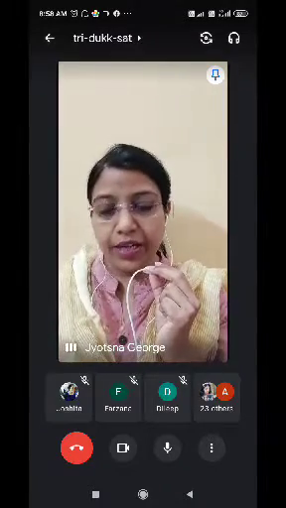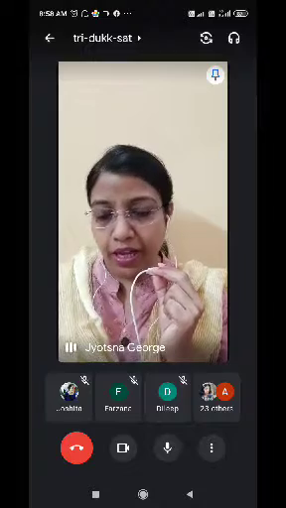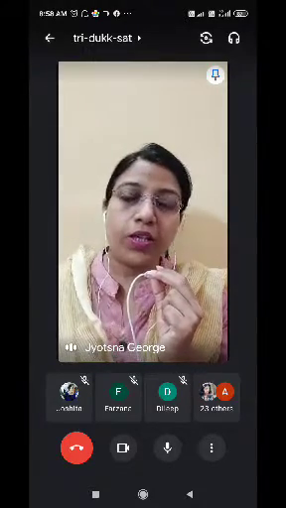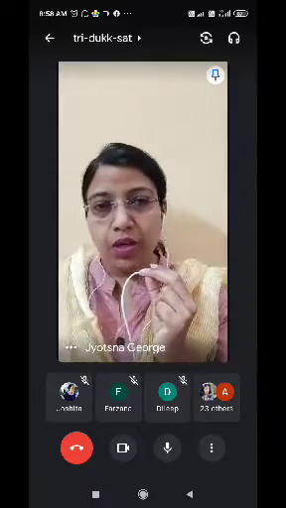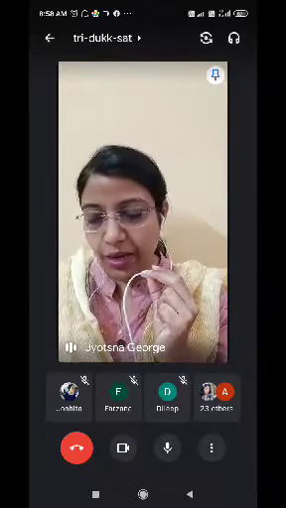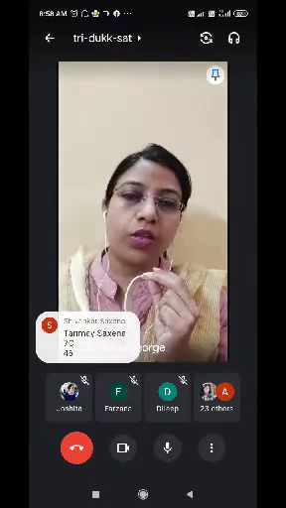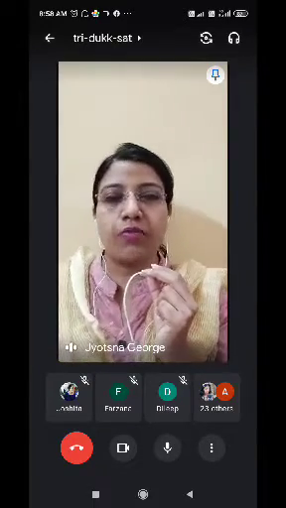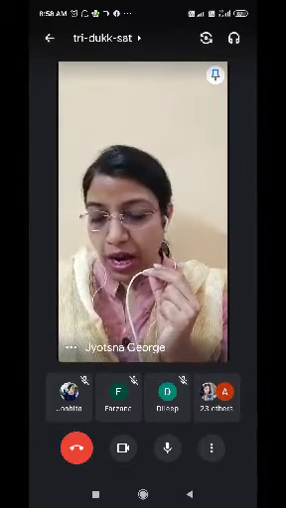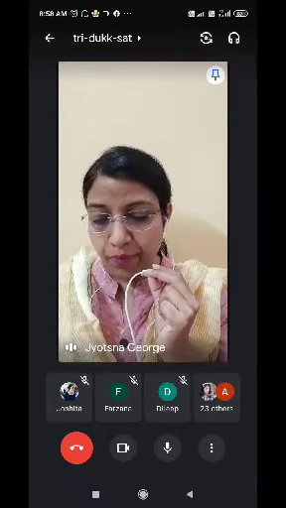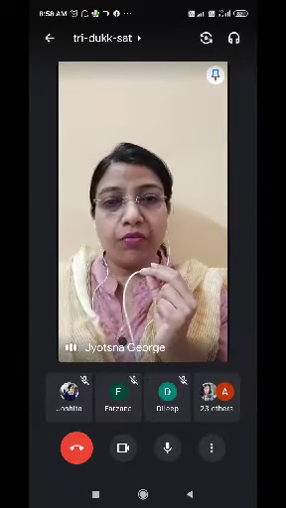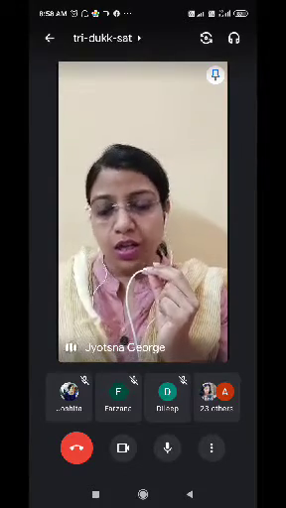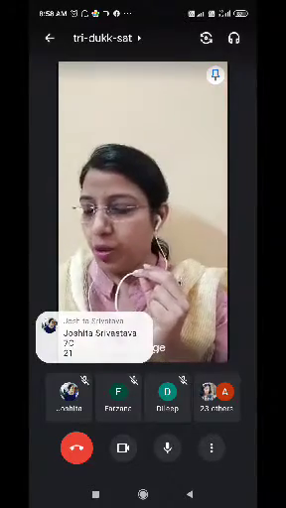Then condition: if, unless, even if, provided that, in case, on condition that. Now subordinating conjunctions can also tell about a particular condition, like if it rains we'll stay indoors. So it is talking about a condition that if it is raining then we'll stay indoors. Obviously if it is not, then you can go out to play. Unless you do your homework you cannot go out to play. So there's a condition that if you fulfill the first one then the second will happen.